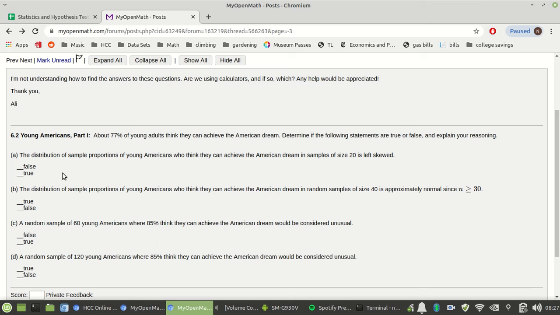I want to talk about this problem. 6.2 Young Americans: about 77% of young adults think they can achieve the American dream. Determine if the following statements are true or false and explain your reasoning. The distribution of sample proportion of young adults who think they can achieve the American dream is left skewed. So let's take a look at that.